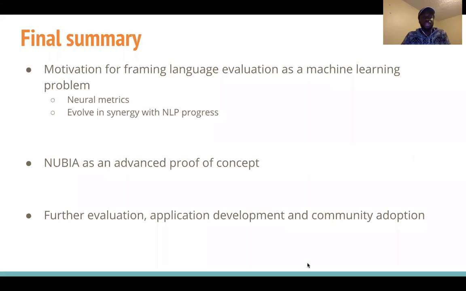So the final summary is we saw the motivation for framing language evaluation as a machine learning problem. We learned how NUBIA is an advanced proof of concept that this is possible, and there's further work required as far as evaluation and developing other applications on top of that.